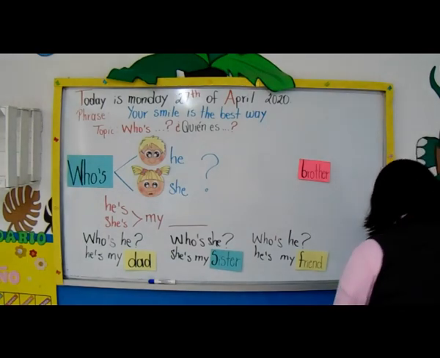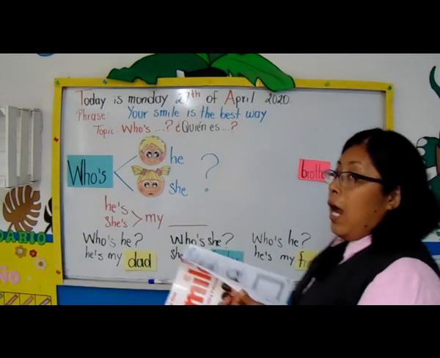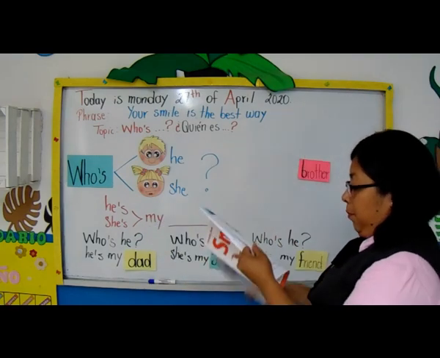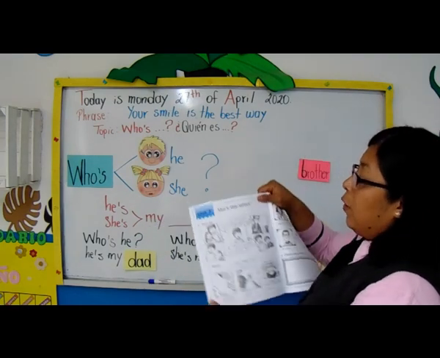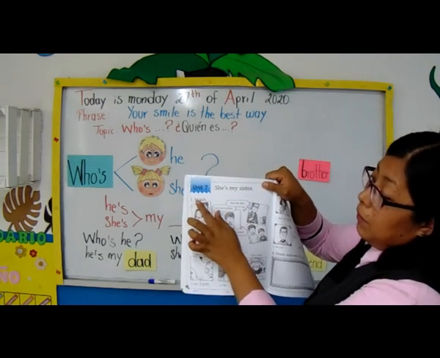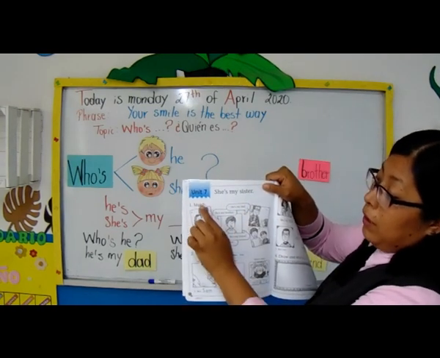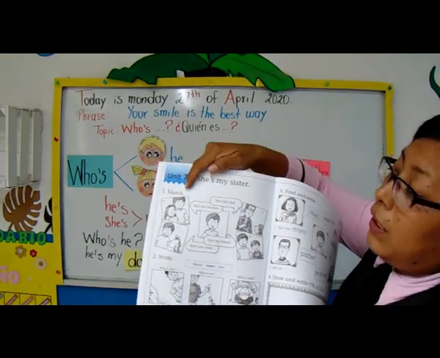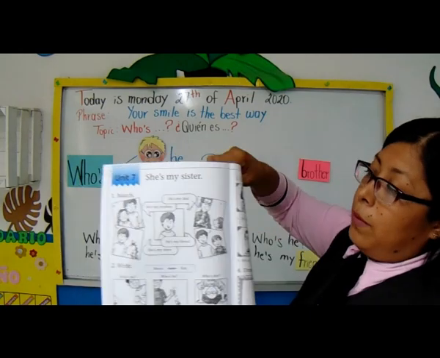After that, we have to start with our activity book. Yes, and we have to use the page number 44. Says, she's my sister, and the instructions number 1 says match. The meaning of match, it is unir, right?